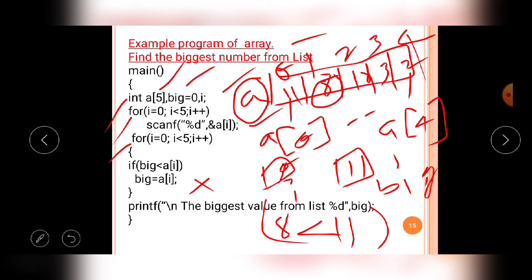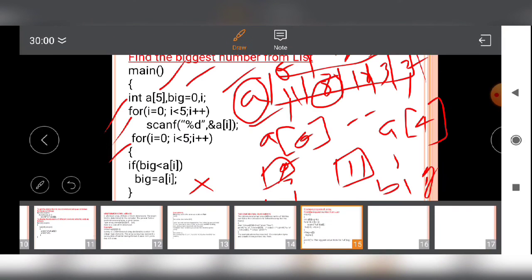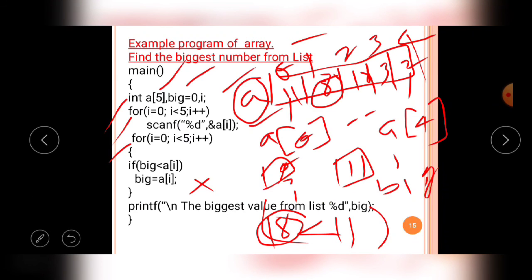Then in the third iteration, similarly, the big value 11 is compared with the value of a of 2, that is 18. The a of i value is 18 and the big value is 11.